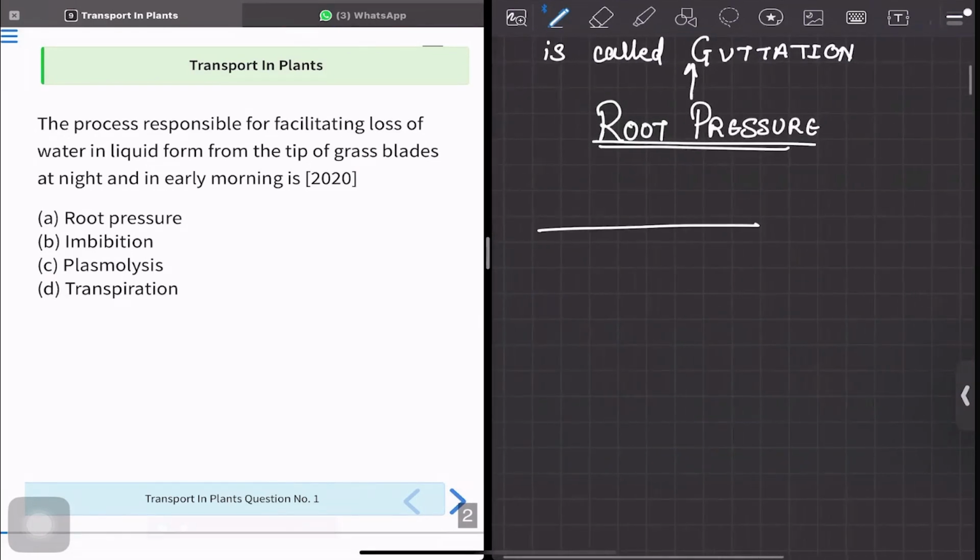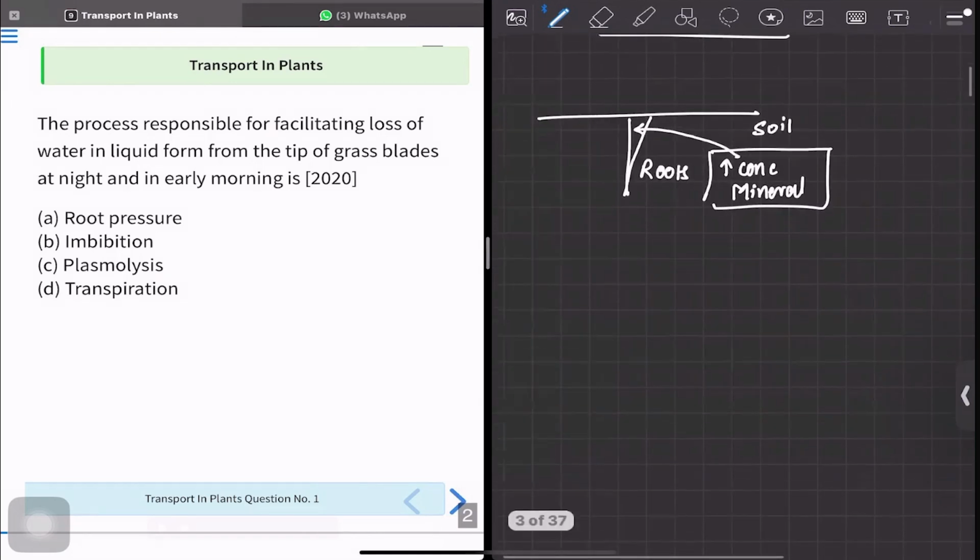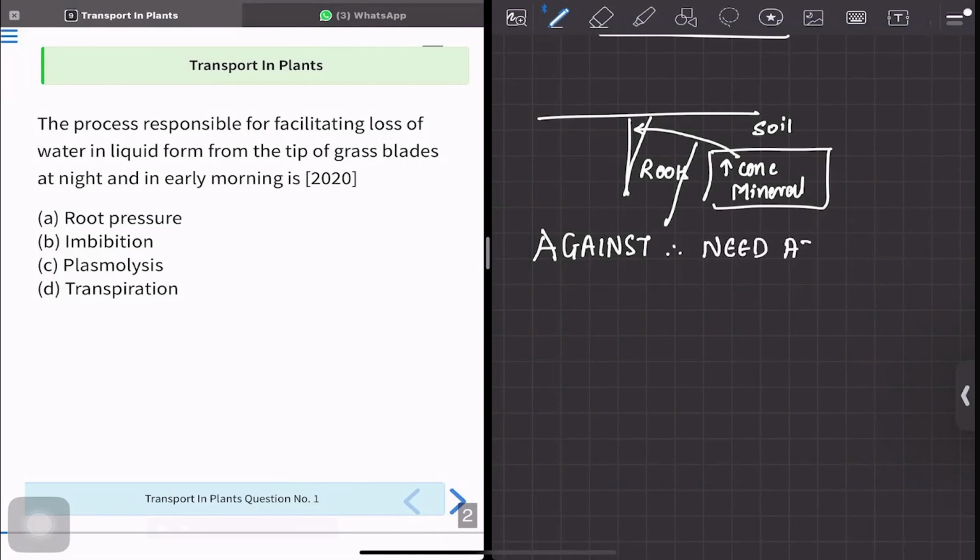So, this is the soil, and here we have the roots. In soils, there is obviously a higher concentration of minerals, but when they have to enter into the roots, they have to go against the gradient and therefore need ATP.